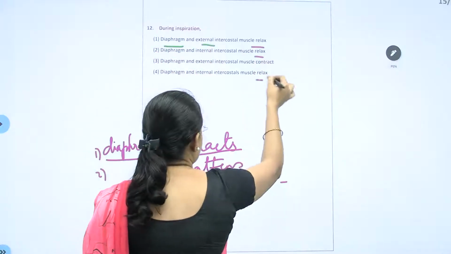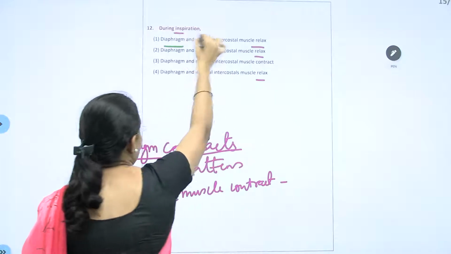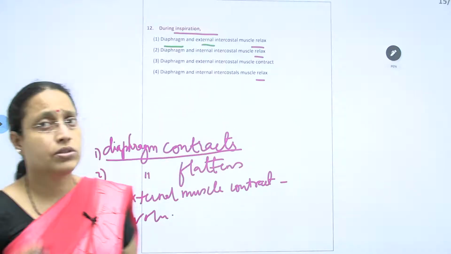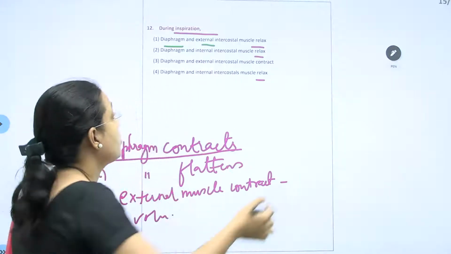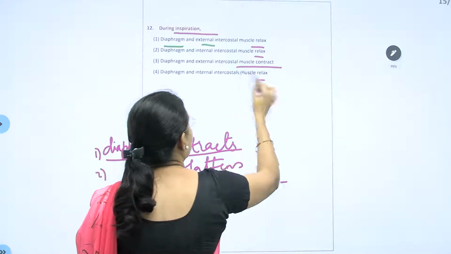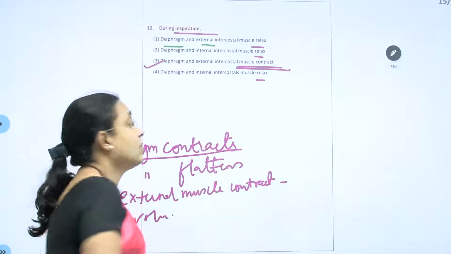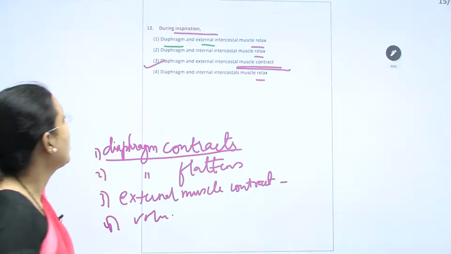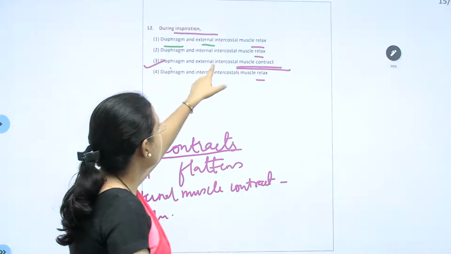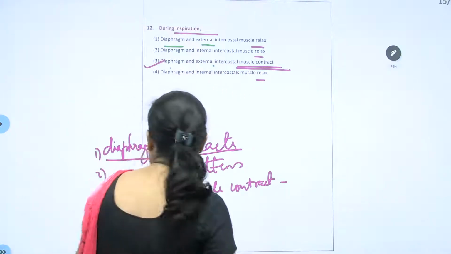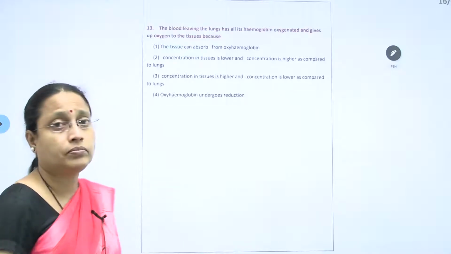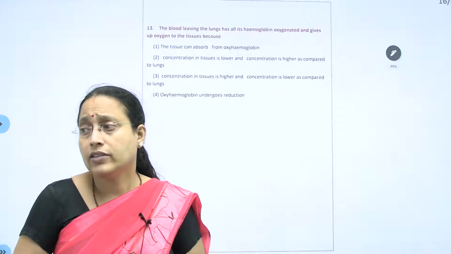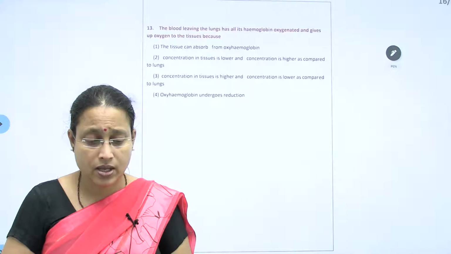Relax is not an answer here because inspiration is an active process. It should be through contraction. So the correct answer will be that the diaphragm and external intercostal muscles contract. Now 13th.